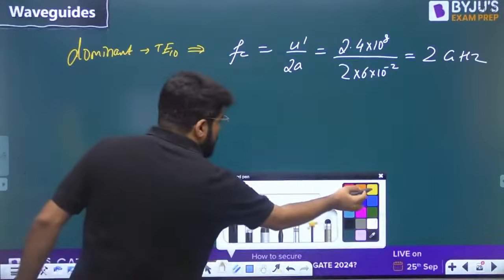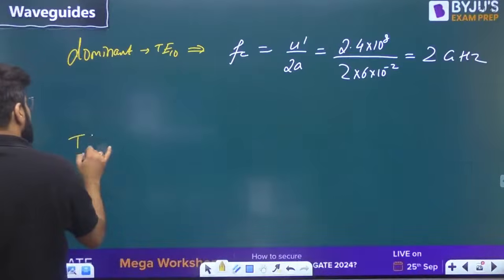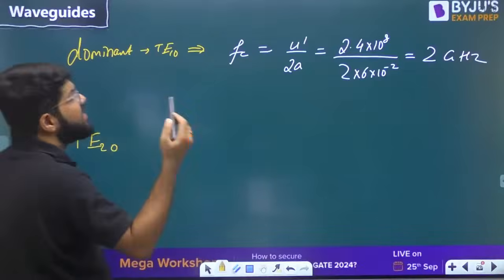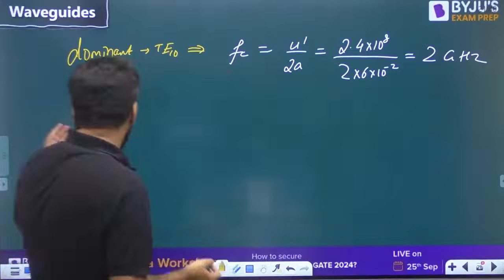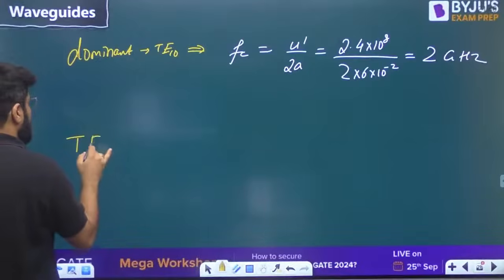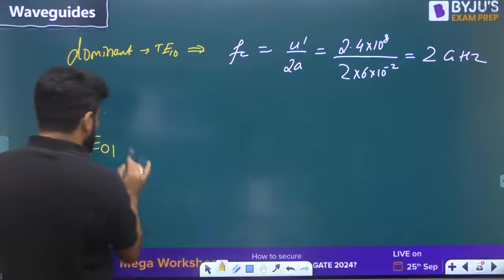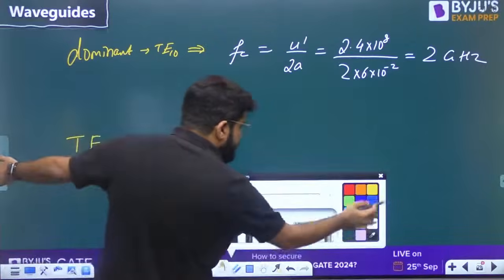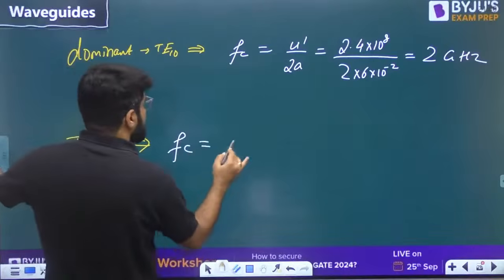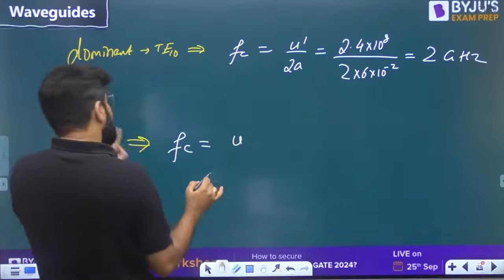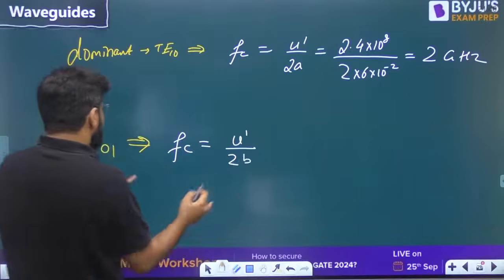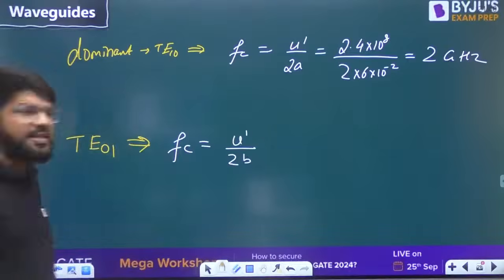Now, what could be the next cutoff frequency? It may be TE20 or TE01. That we have to really calculate, it depends on the a and b values. TE01 dekhte hain, chalo. The cutoff frequency is u dash by 2b, the TE0n formula.